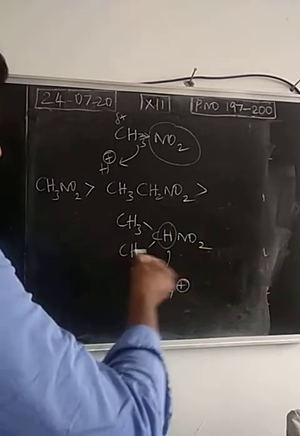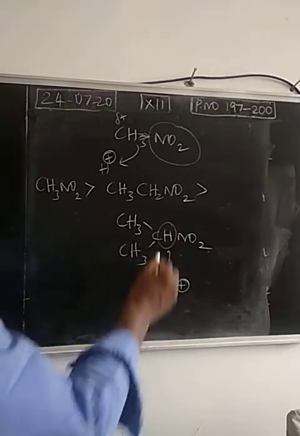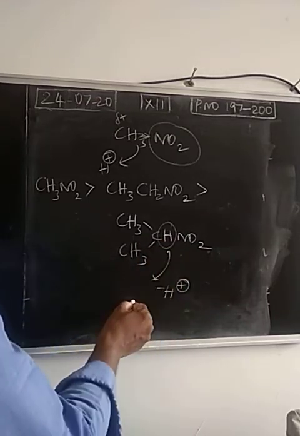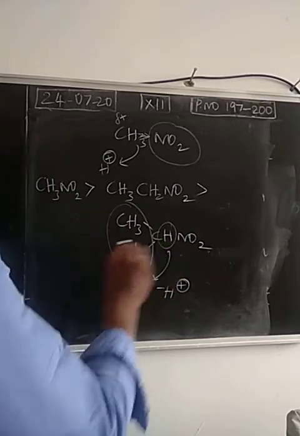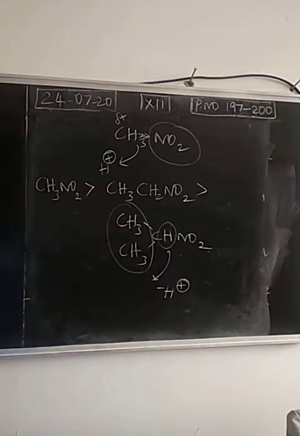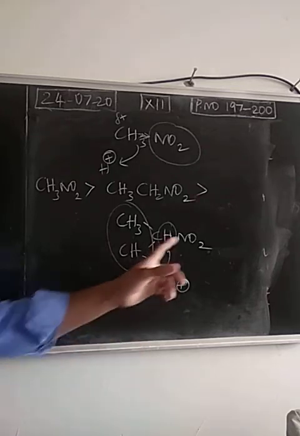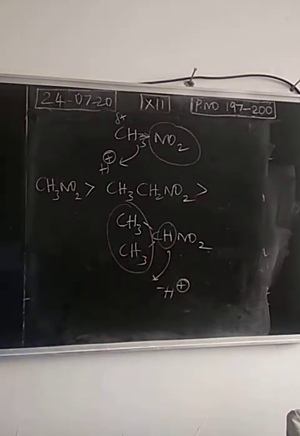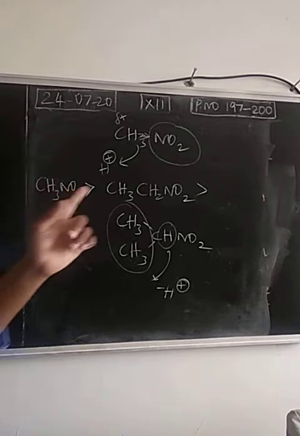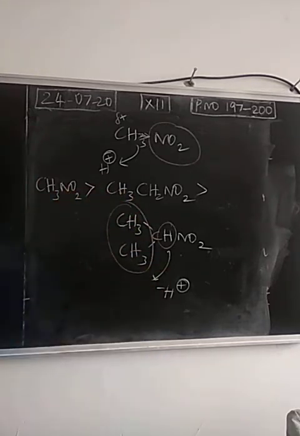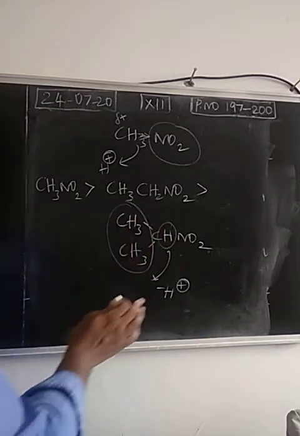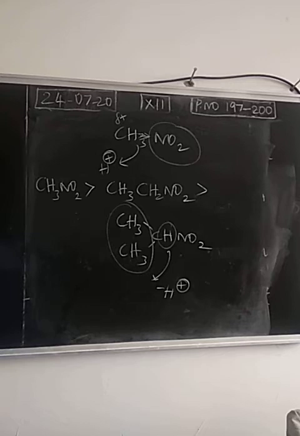The electron withdrawing group withdraws the bonded pair of electrons, electron density decreases, and hydrogen can easily leave. But due to electron releasing groups, electron density increases again and H+ cannot easily leave. So based on the leaving of H+, acid nature is decided. Due to electron releasing groups, acidic nature decreases. So the acidic nature is mainly due to this alpha hydrogen. Comparing with nitroethane, 2-nitropropane has less acidic character.